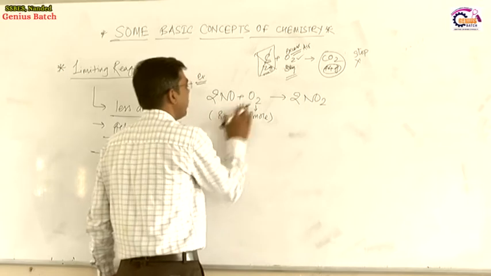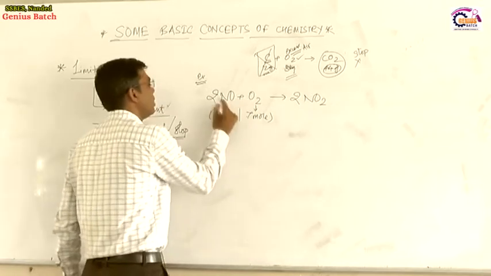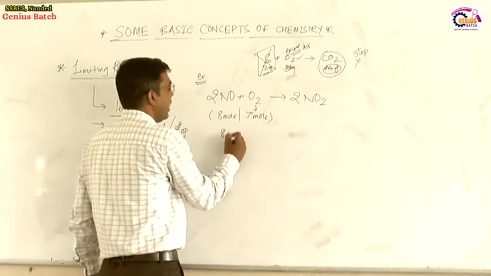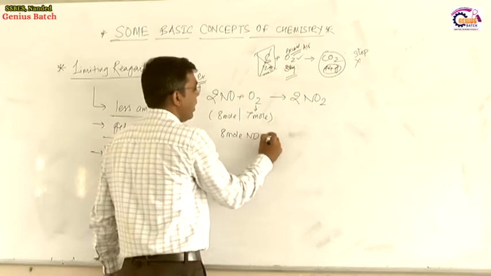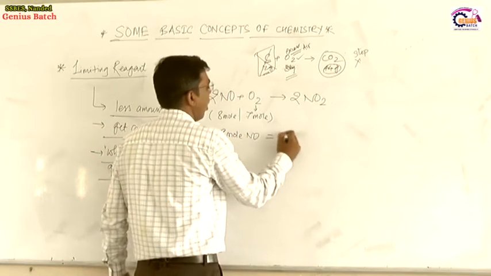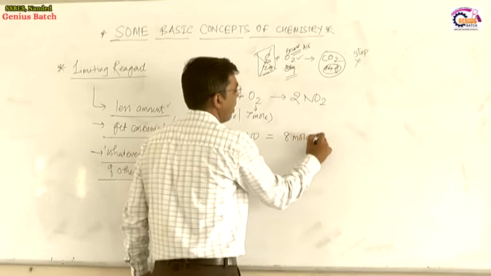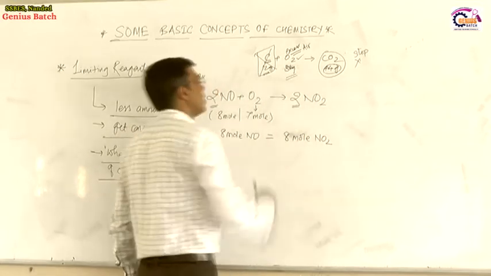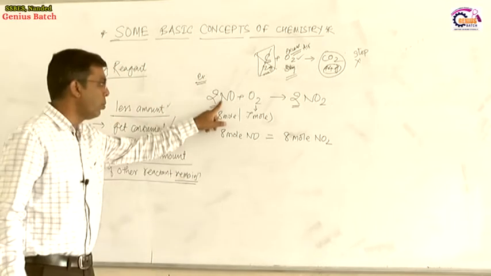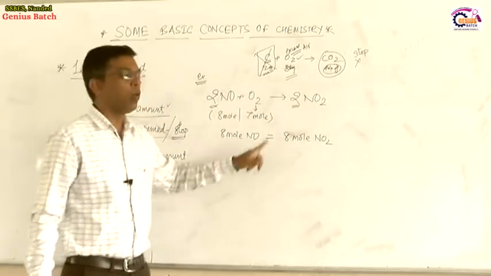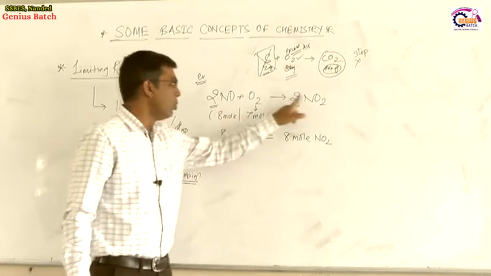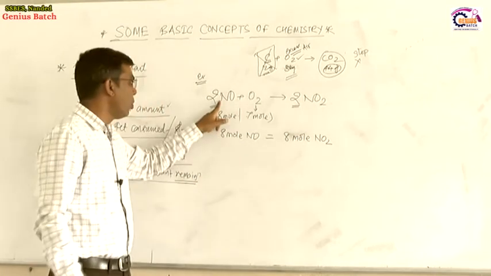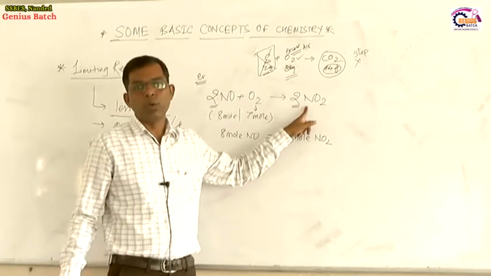According to the balanced equation, 8 moles of NO gives 8 moles of NO2, because their stoichiometric coefficients are the same. So 1 mole of NO gives 1 mole of NO2, 2 moles of NO gives 2 moles of NO2, 3 moles of NO gives 3 moles of NO2.